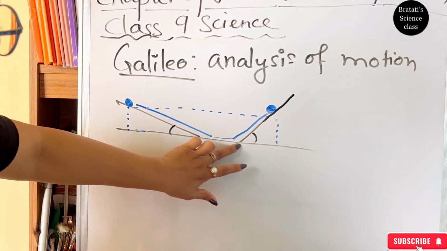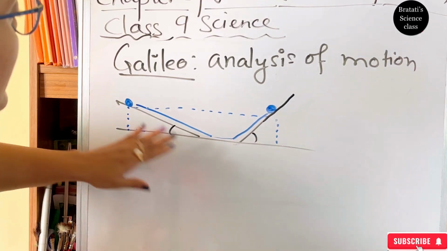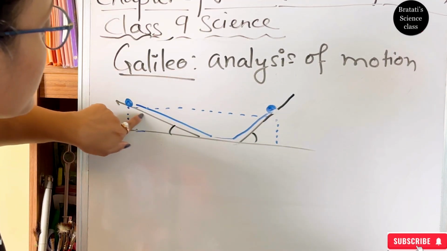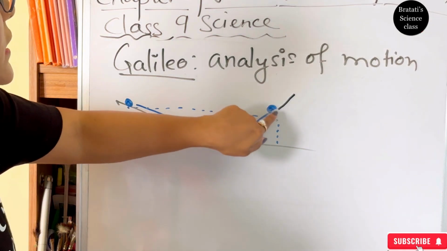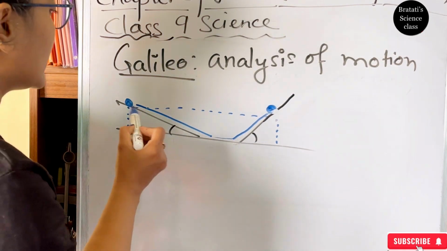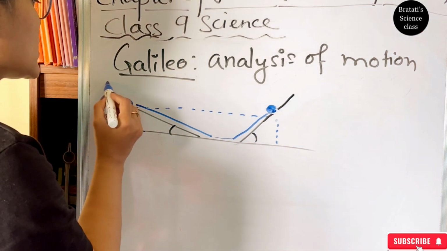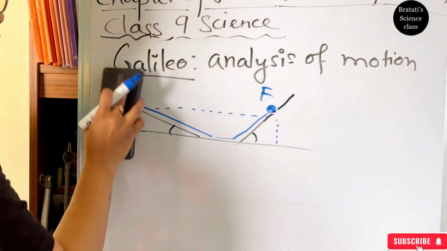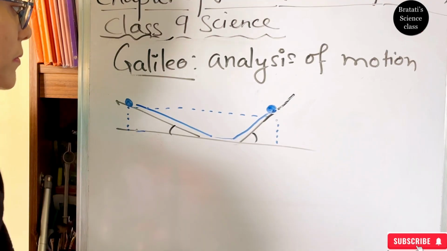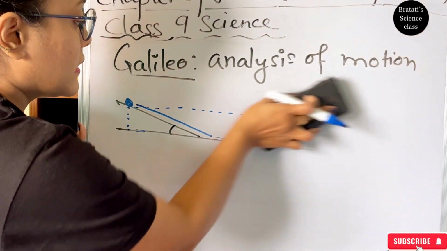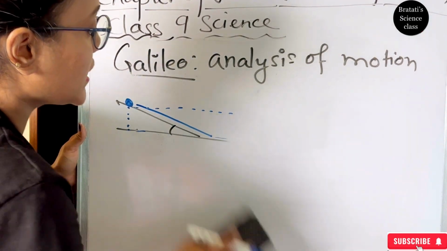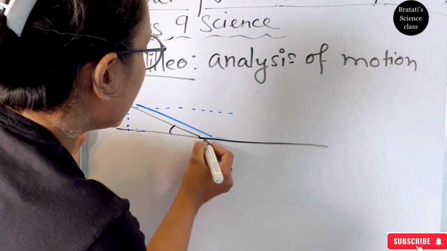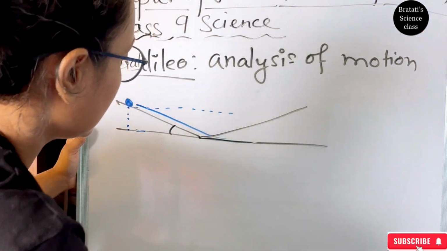When the two slopes have equal angles, we can see the height is equal. These two marbles will achieve the same height as the initial one. This is the initial stage, and this is the final stage of the marble. The height they achieve is the same. Now the second case: he changes the angle, and now the angle is like this.